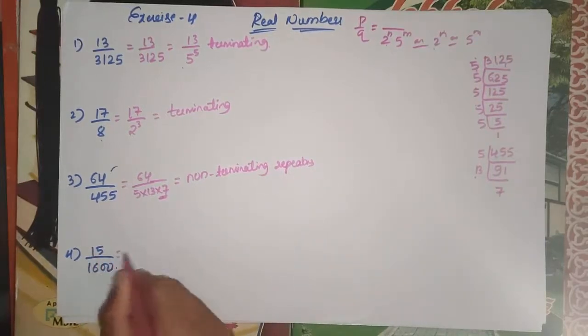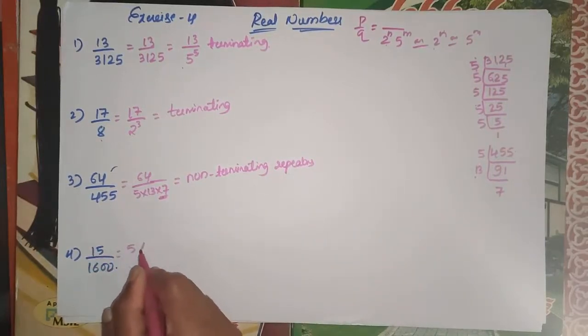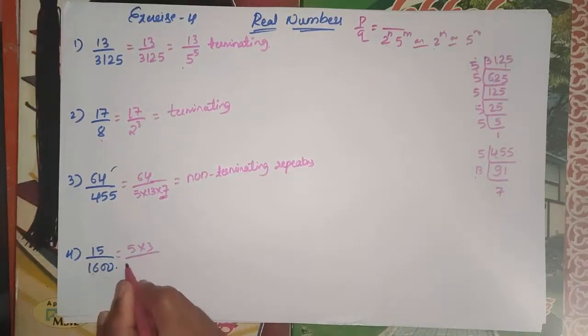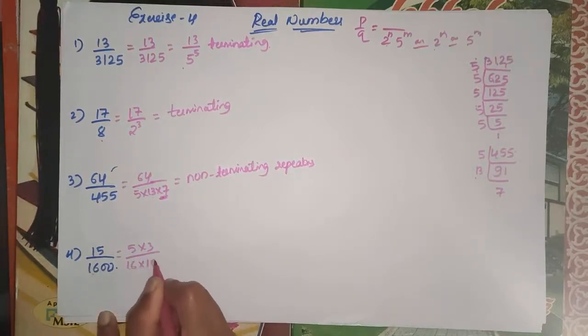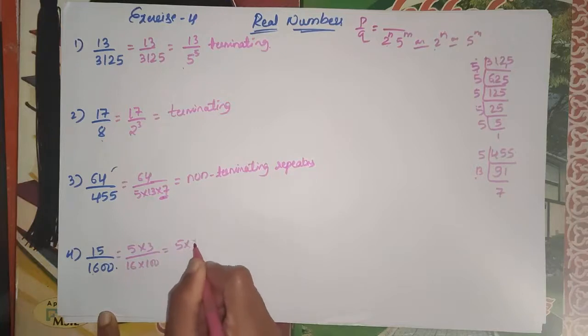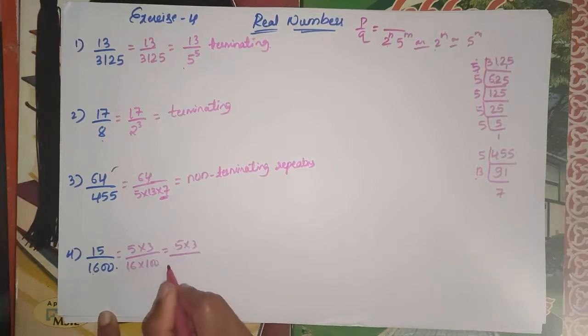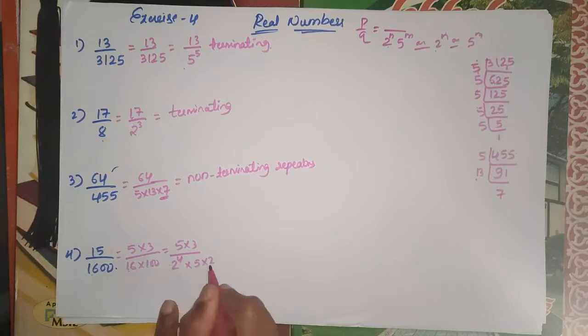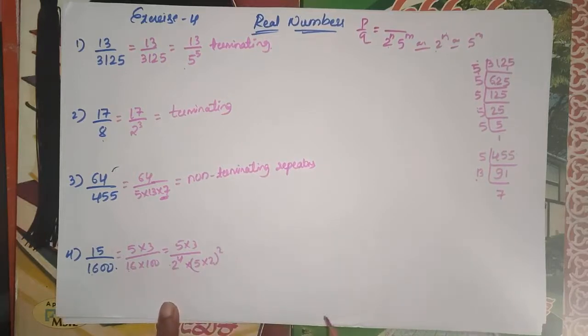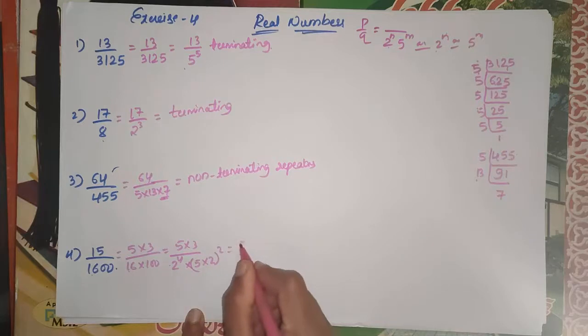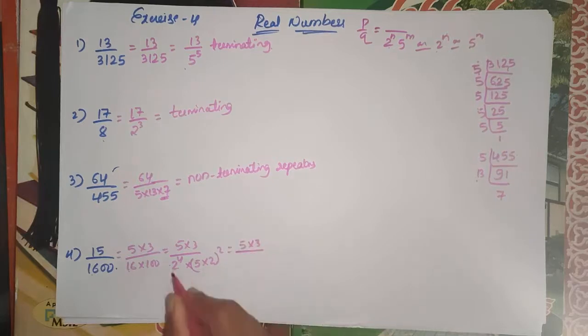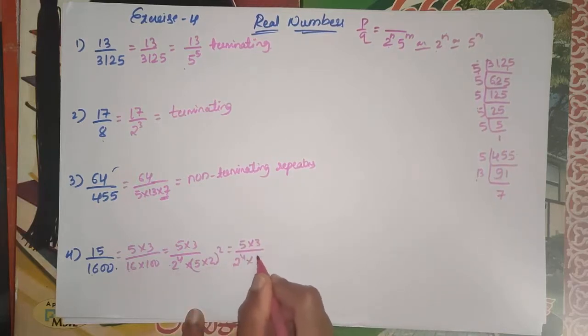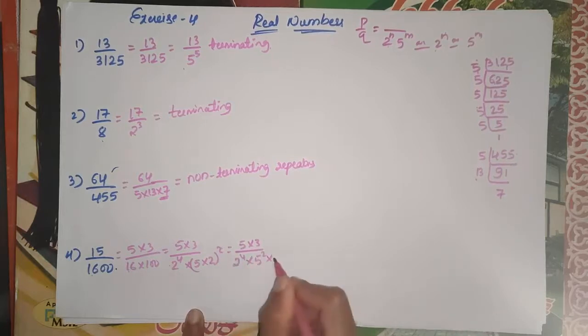So next, 15 can be written as 5 times 3, and the denominator is 16 into 100. Okay, then 16 is 2 to the power of 4, and 100 is 10 square, which is 5 square into 2 square. So 5 into 3 divided by 2 to the power of 4 into 5 square into 2 square.